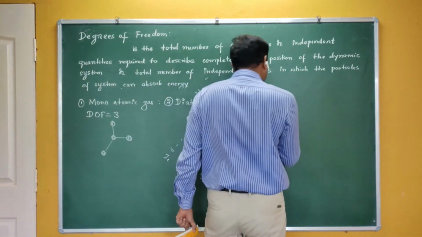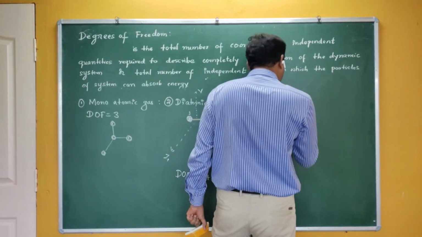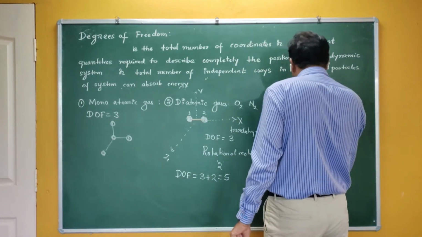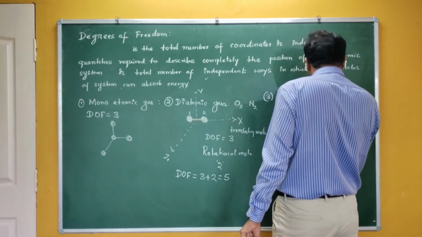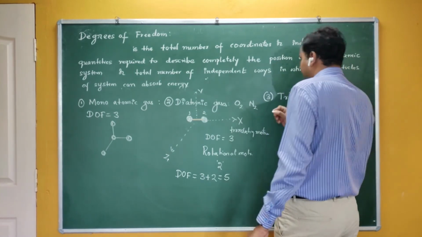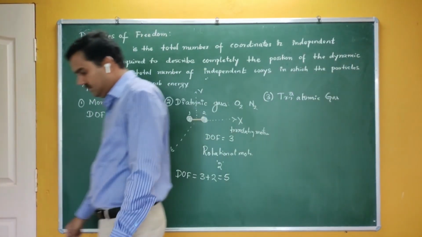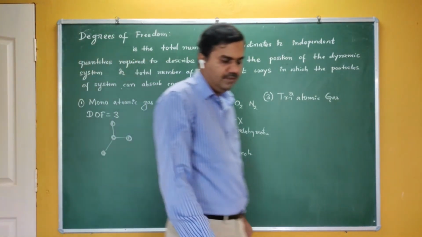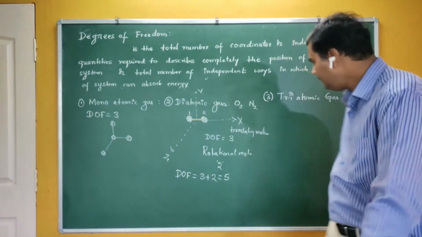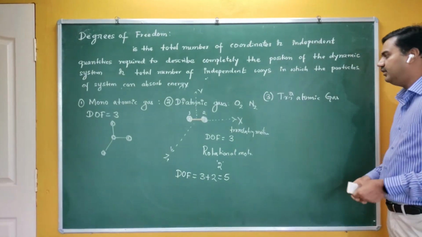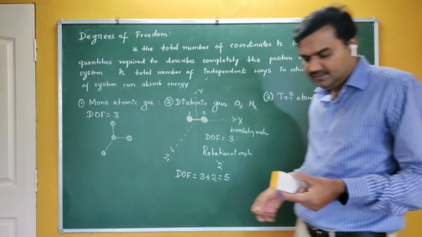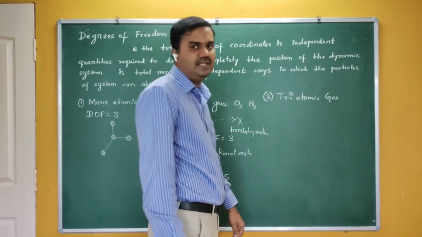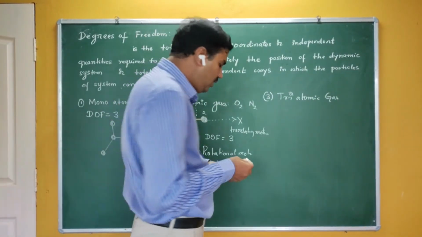Next, let me clarify the degrees of freedom for one more type, that is triatomic gas. Triatomic gases are, for example, O3 (ozone) or carbon dioxide, whatever it may be. You can have examples for triatomic gases. So what is meant by triatomic gas? This time the atomicity is 3. There are 3 atoms in a molecule.